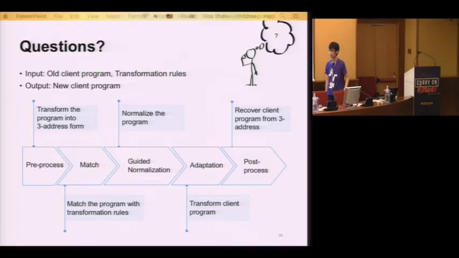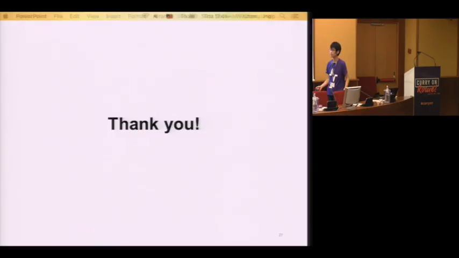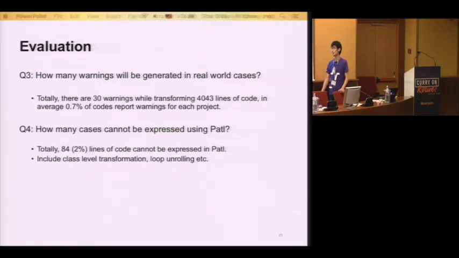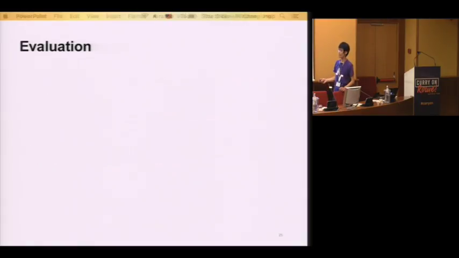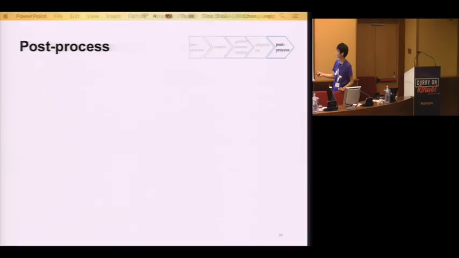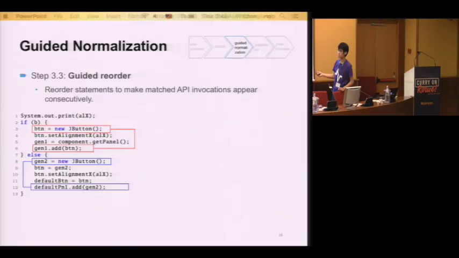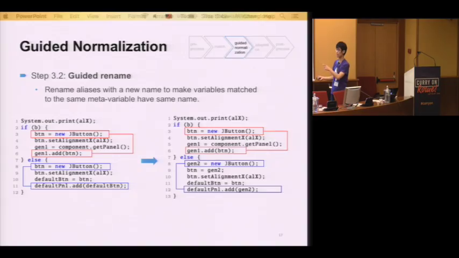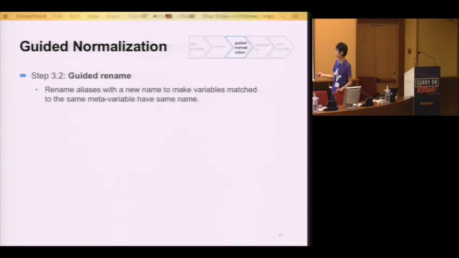So in the first example where you showed the desired transformation for JButton, it made a great deal of sense. And then you showed a case in which the second line that you wanted to transform was inside of an if, and in that case, you didn't have an else. So can you rewind that briefly? Because there appeared to be a type error in the transformation, and I'm curious how you'd address that. So do you mean the else part? Actually, that is addressed by another rule, and I didn't show it. Well, I should.